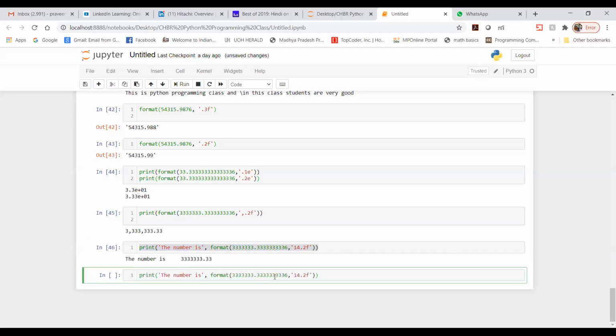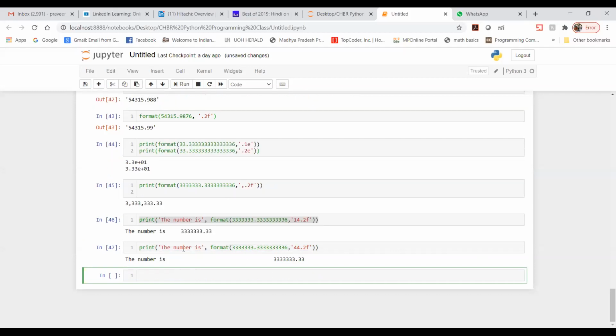You just need to mention, instead of 14, something like 44, and you will see the width is getting increased. So if you want to increase the width, you can do it in this manner. You just need to append how much width you want, and it needs to be right before 0.25.